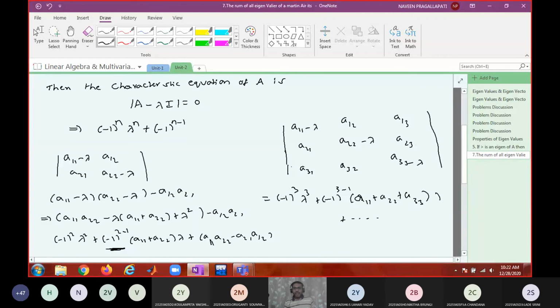This is lambda cube, and this is going to be lambda square. If you simplify, are you getting the second term like this?